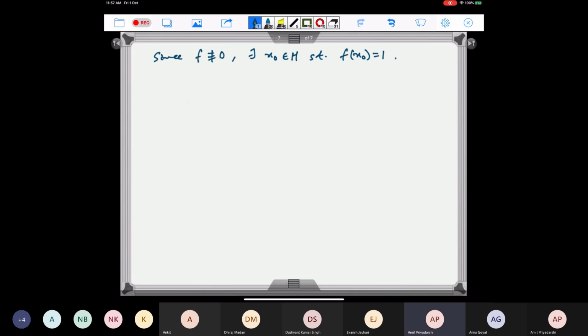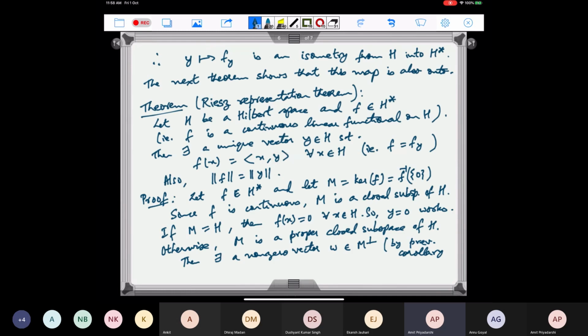Right? Because there will be some vector such that f of x naught is non-zero, and then by scaling, just by dividing by that scalar, you get an x naught such that f of x naught is equal to 1. So we get x naught such that f of x naught is equal to 1, and some w which is a non-zero vector in M perp.